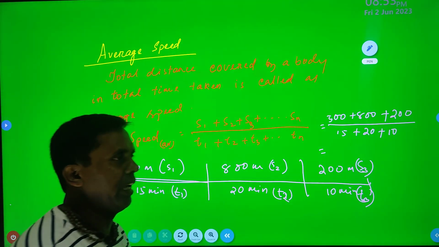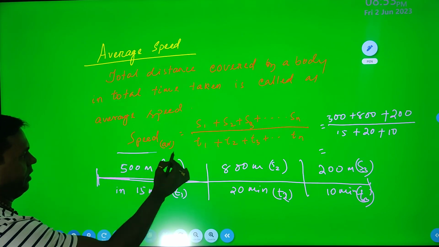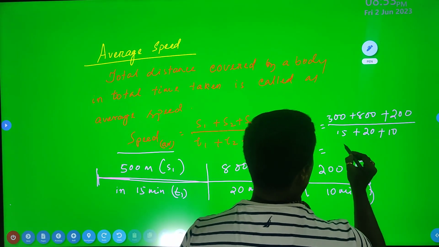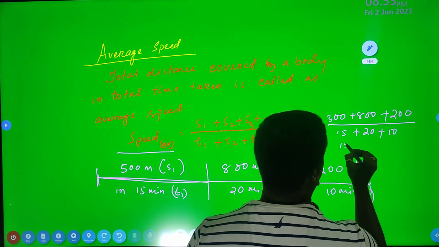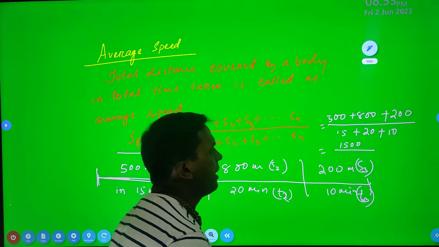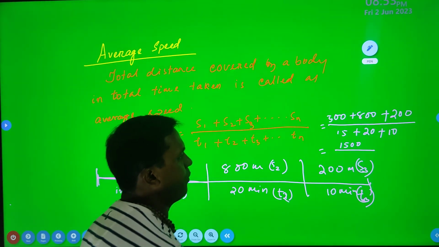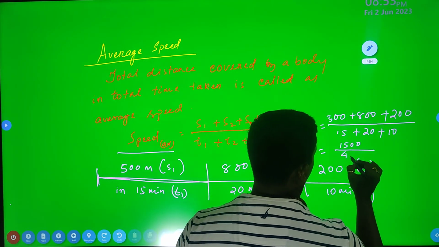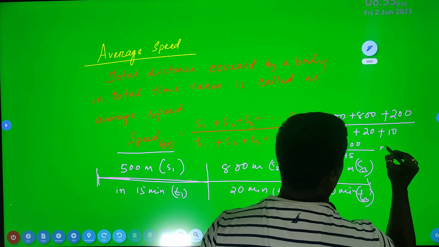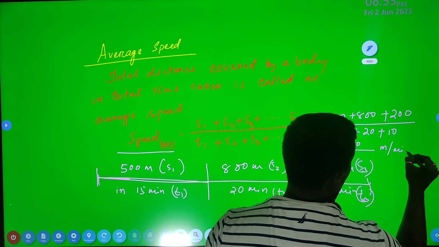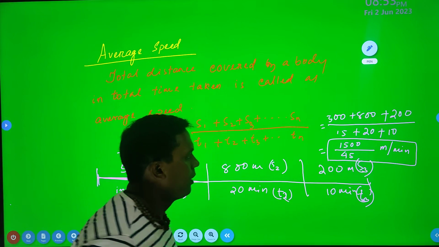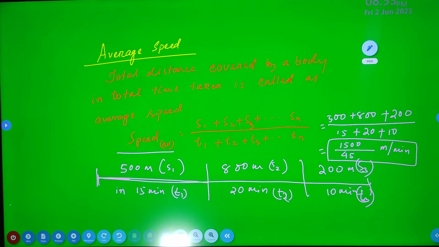If you calculate it, you can get the average speed. Simple logic. It is 1500 meters divided by 45. If you reduce it, you can write it as meters per minute, and that is how you get the average speed.